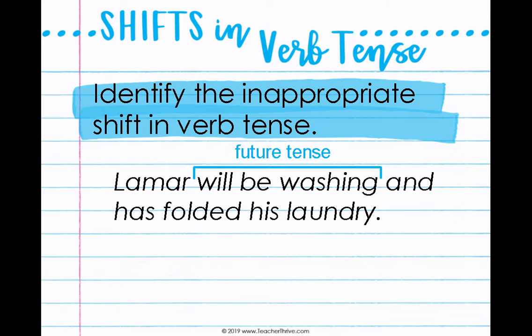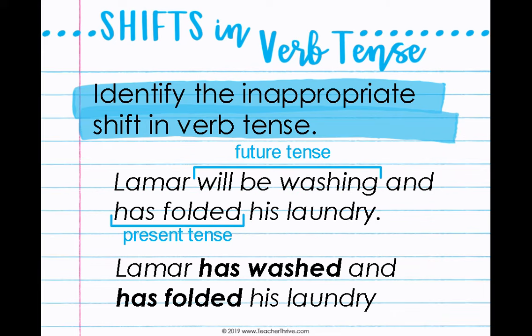Will be washing is a future tense verb, and has folded, that's present tense. It's present perfect. So those two together don't make sense, but we could change it to Lamar has washed and has folded his laundry. Then they're both present perfect tense.